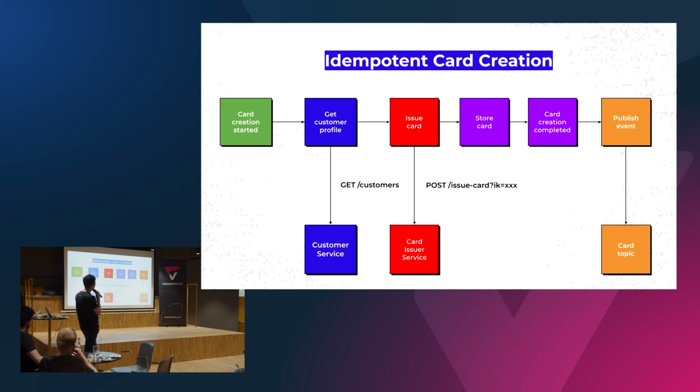So how does this impact our failure scenarios? First, let's say that a call to our issuer service fails. We can safely retry from the beginning. We won't create a new card creation record. We will use the already fetched customer profile, and so we safely reproduce a request to the issuer service. We also use the idempotency key, so the issuer service guarantees to us that it won't create another card.